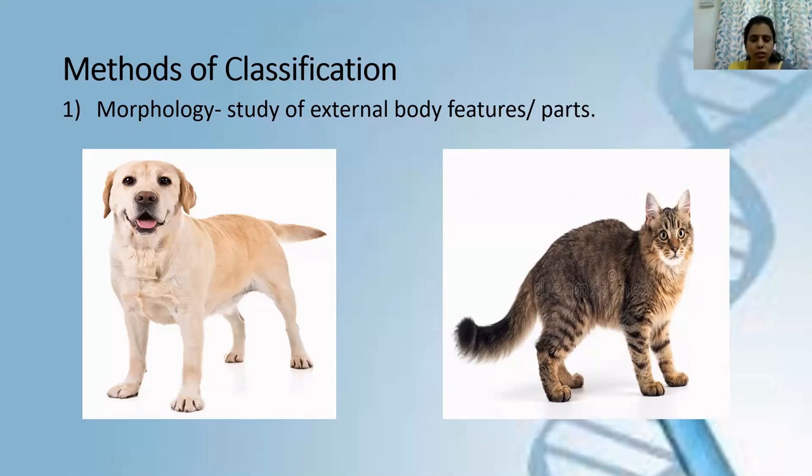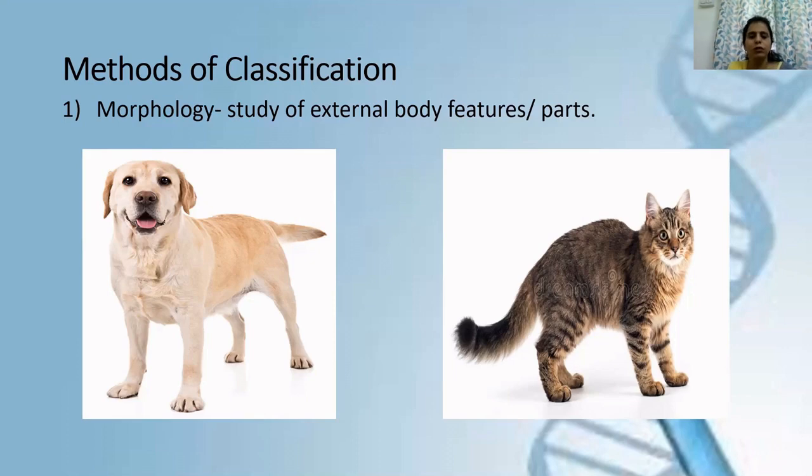Now just look at this diagram of a dog and a cat, very basic animals which all of you have seen in your day-to-day life, isn't it? If you look at these two animals, they both have four limbs, the front limbs and hind limbs. They both have a tail, external ears, two eyes, nose, mouth, isn't it? And a very important characteristic you can see is they both have body hairs present all over the body.